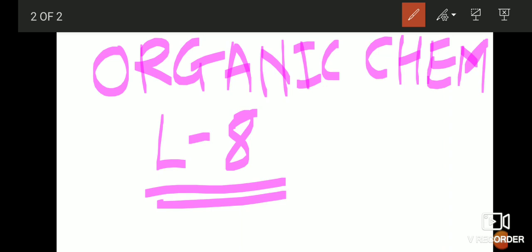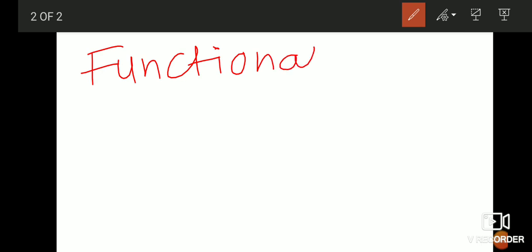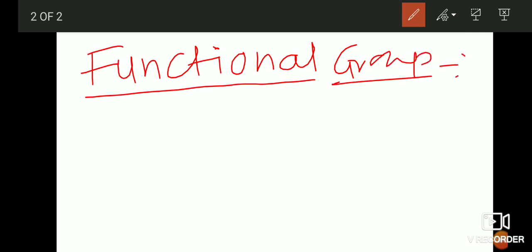So students, in today's lecture we are going to start organic chemistry lecture number 8, and in this lecture a very important concept we are going to understand, and that is the functional group. We are going to understand in detail what the functional group is. Functional group is a very important point of organic chemistry.